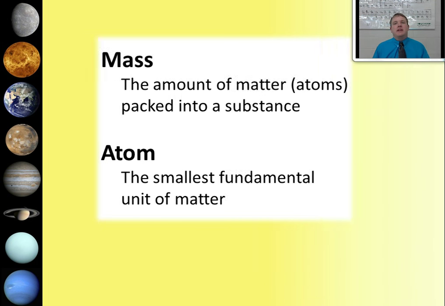So that's the definition of mass. Mass is how much matter is packed into a substance based on the way the atoms are packed together. Remember, mass depends on a few things. It depends how big the object is, it depends on how big the atoms of the object are, and it depends on how closely those atoms are packed together inside the object.